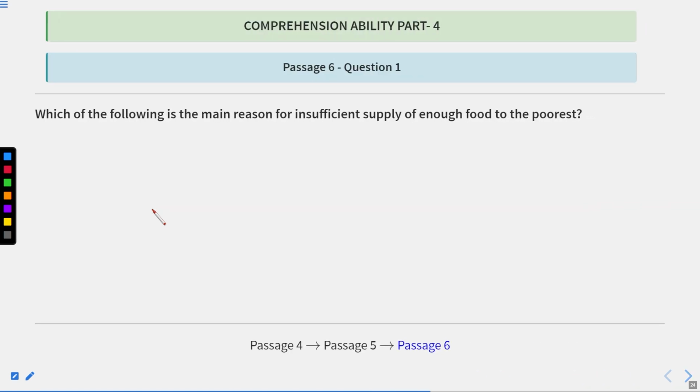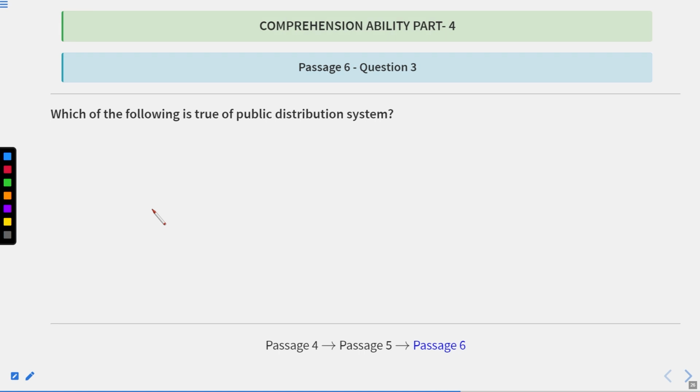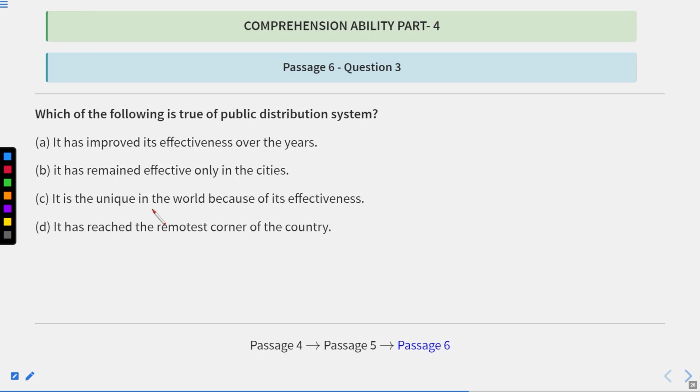Let us go to the question again. Okay, now this question we have already done. Now this: it has remained effective only in cities. Yes, this is the line that we have read.